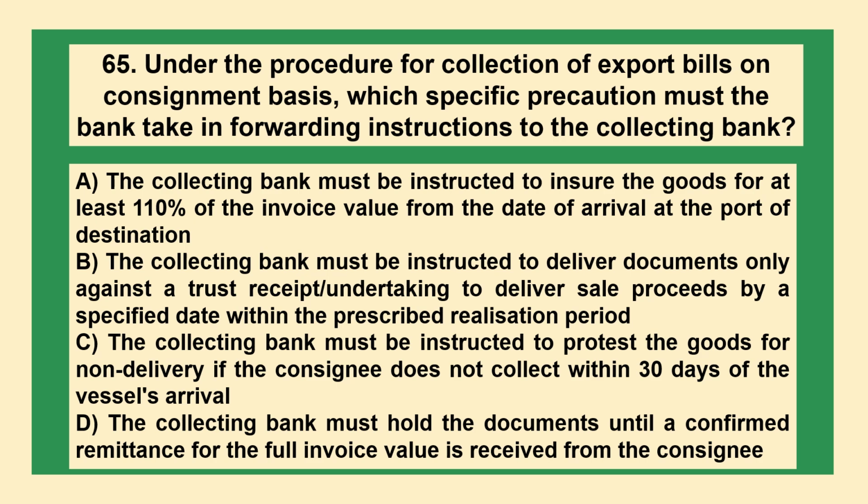Under the procedure for collection of export bills on consignment basis, which specific precaution must the bank take in forwarding instructions to the collecting bank? Option A, the collecting bank must be instructed to insure the goods for at least 110% of the invoice value from the date of arrival at the port of destination. B, the collecting bank must be instructed to deliver documents only against a trust receipt or undertaking to deliver sales proceeds by a specified date within the prescribed realization period.